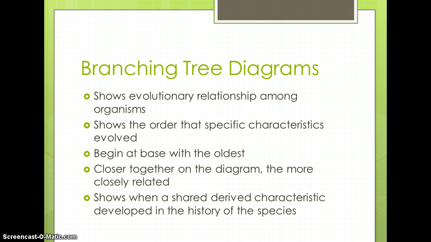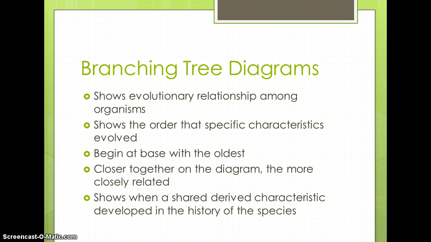Branching tree diagrams. Look at Figure 1 on page 27. This is an example of a branching tree diagram, and it shows the evolutionary relationship among organisms and the order in which specific characteristics may have come about. So a branching tree diagram shows evolutionary relationships and the order that they happened.